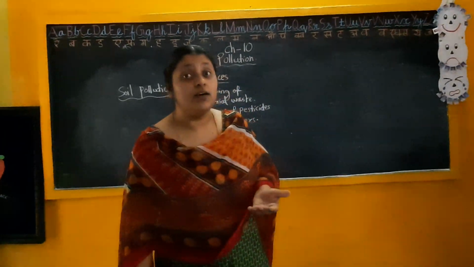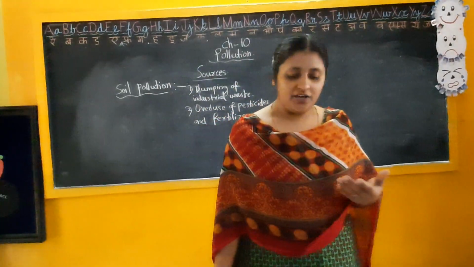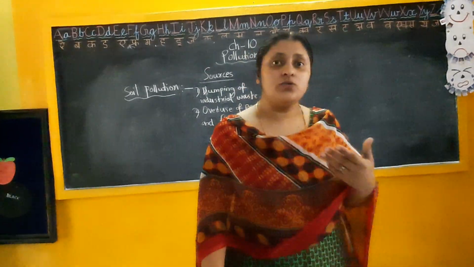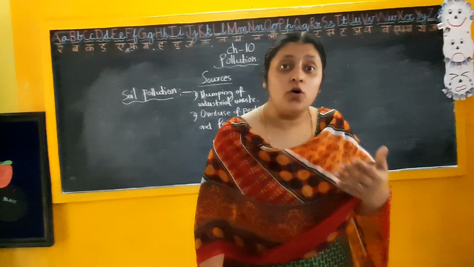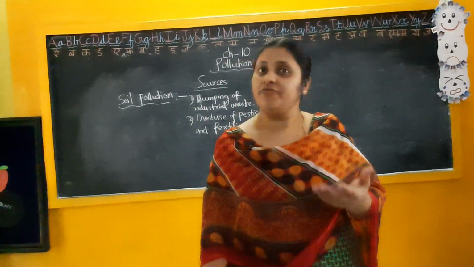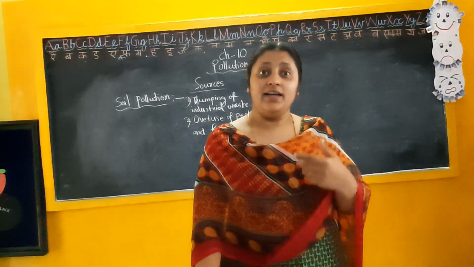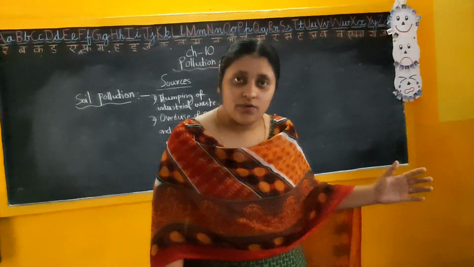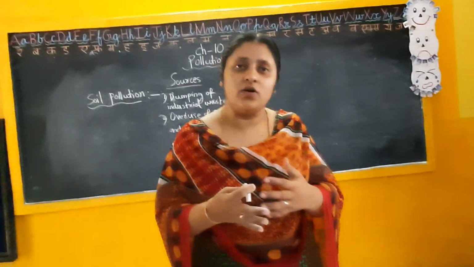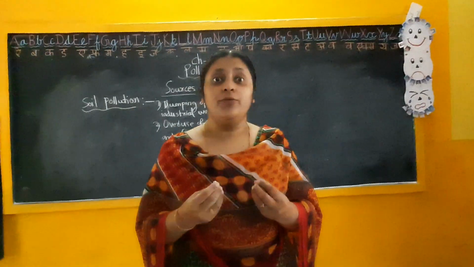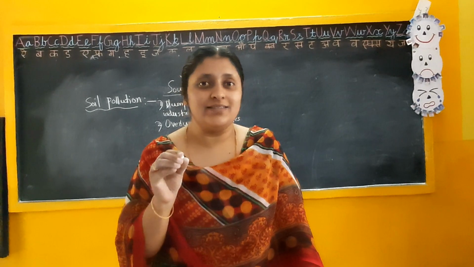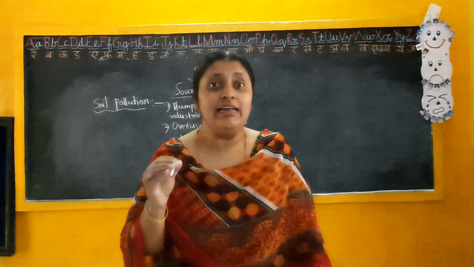And what will be the impact of that? Those who are in direct contact with the soil, that means farmers, and then we all know that children are playing in the playgrounds, in our residence also, they are in direct contact with this soil. One dangerous pollutant in this soil is lead.